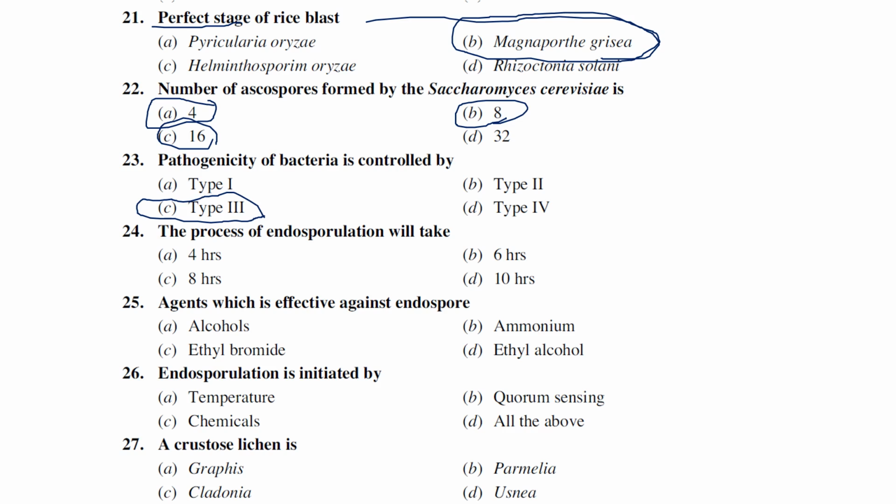How much time will the process of endosporulation take, they're asking: 4 hours, 6 hours, 8 hours, 10 hours. Generally the endosporulation process will take 8 hours.